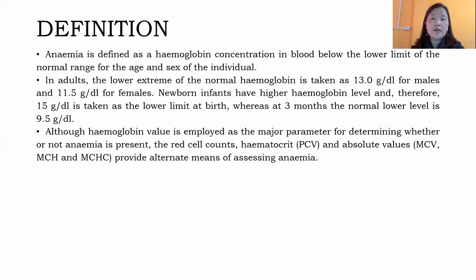As you can see here, in the case of an adult, if the normal concentration of hemoglobin is less than 13 gram per dL in men, or less than 11.5 gram per dL in females, and if it is a newborn infant and it is below 15 gram per dL, with respect to everything, if you find that the concentration of hemoglobin is below the normal reference range, then that condition is called anemia.